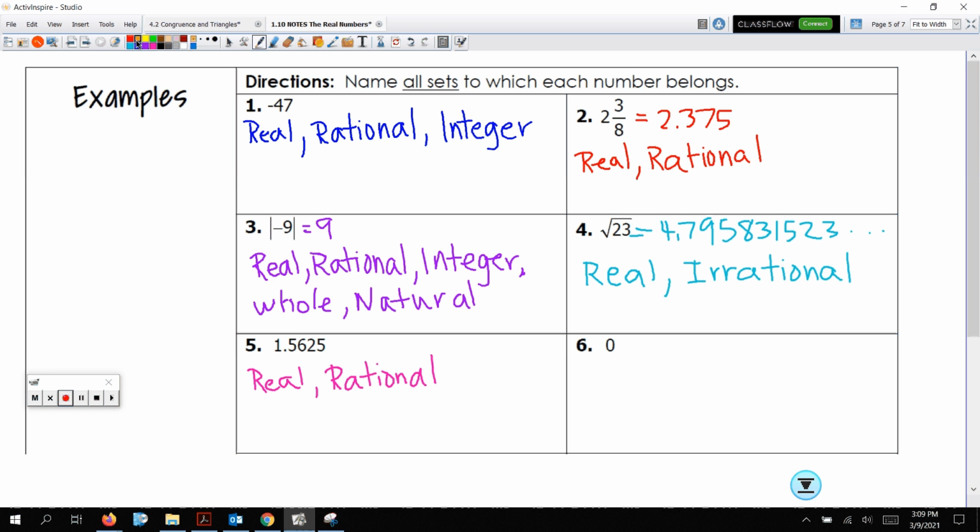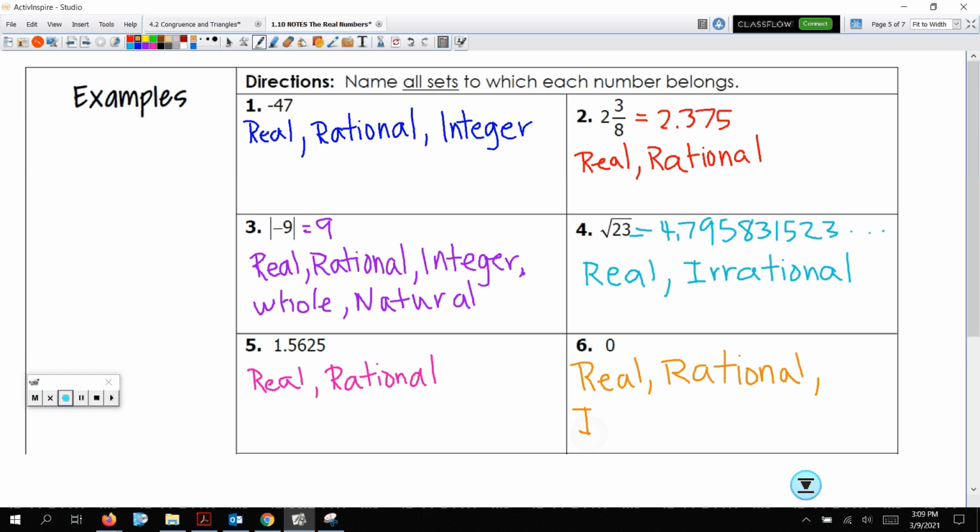Last one in this set here. 0. Well, 0 is a real number. It's also rational. Just started writing really big for some reason. I'm not sure why. And then we go down our list. Okay, underneath rational is integer. Is 0 an integer?